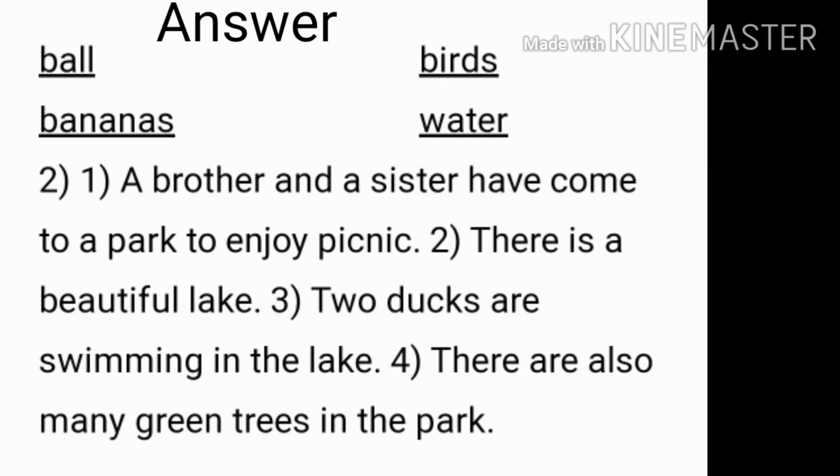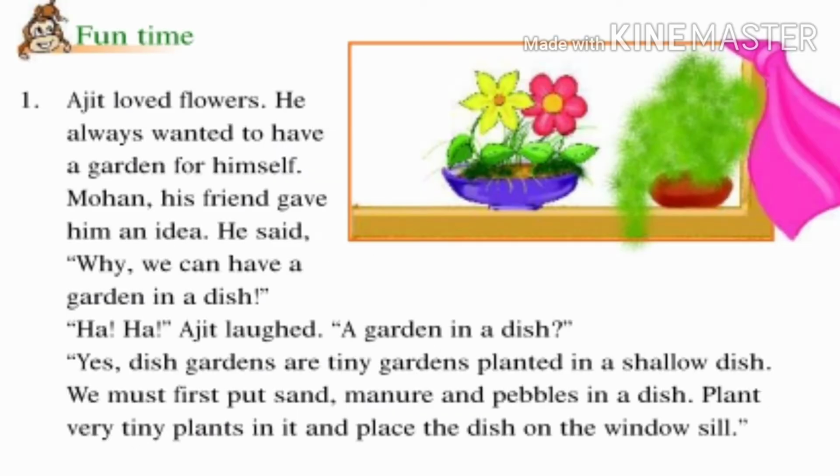Then the second one, there is a beautiful lake. And the third sentence is, two ducks are swimming in the lake. And the fourth one is, there are also many green trees in the park. This way we have described the given picture. In the same way, you want to describe and write this answer in your notebook.